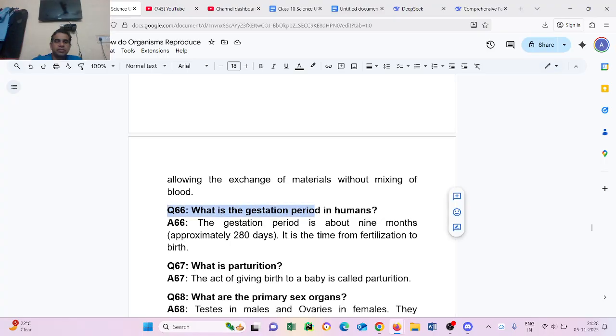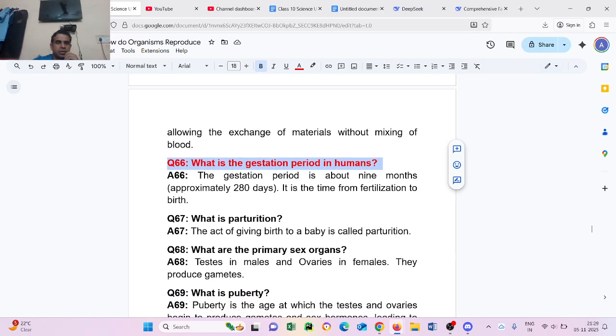Now question number 66. What is the gestation period in humans? The gestation period is about 9 months, approximately 280 days. It is the time from fertilization to birth. Question number 67. What is parturition? The act of giving birth to a baby is called parturition.